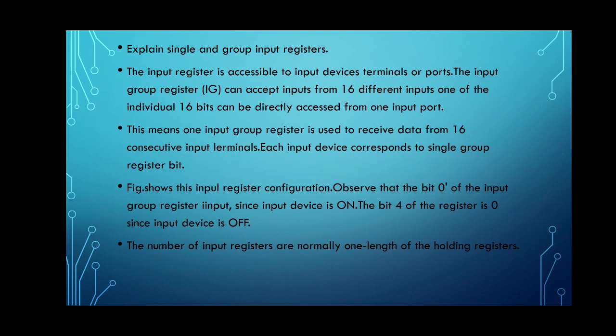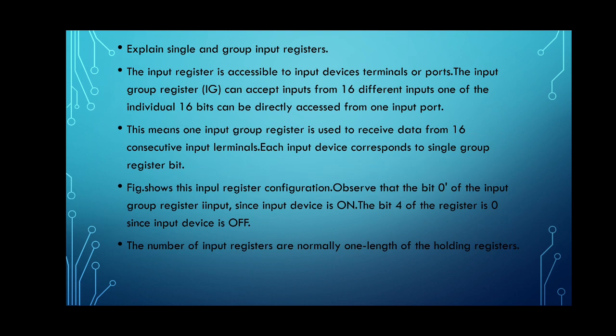Then we get the important question, that is, explain single and group input register. There are 2 types of input register, that is the single bit input register and the group register. We can draw the diagram and then go with the explanation. First I will explain, then we will go with the diagram.